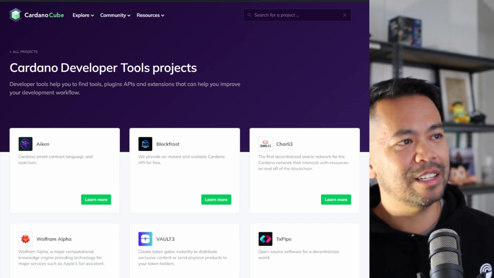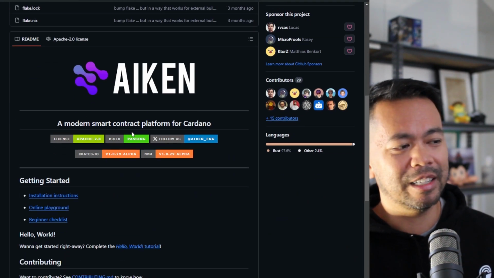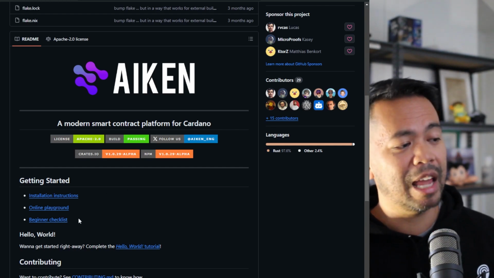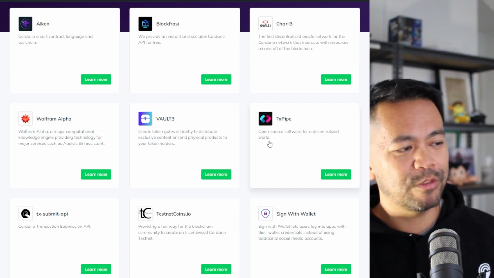You can check out the Aiken Lang GitHub repo. There's a lot of examples and tutorials. There's an online playground here as well. And if you combine this with the tools from TX Pipe,